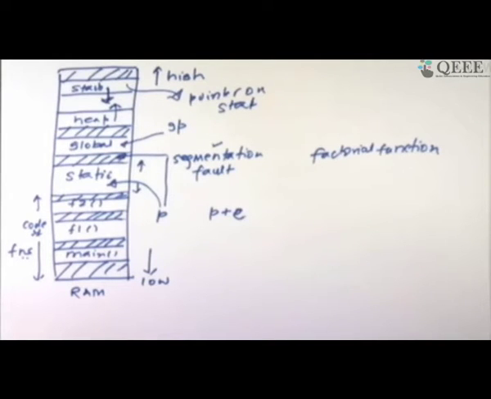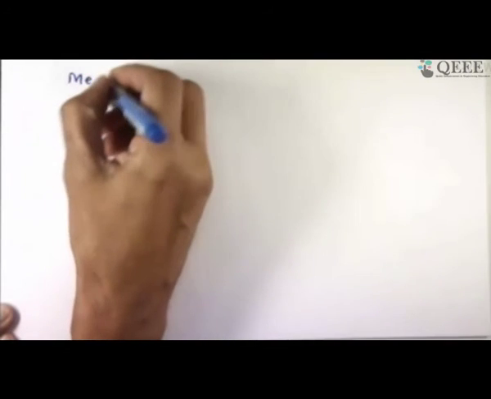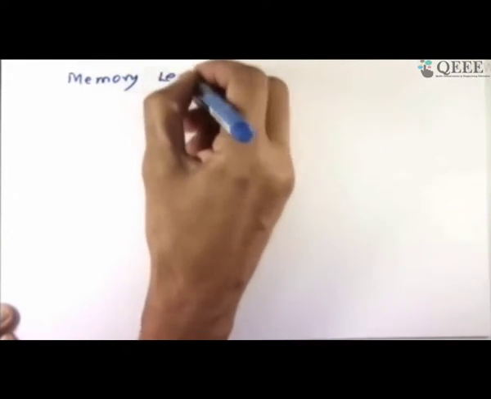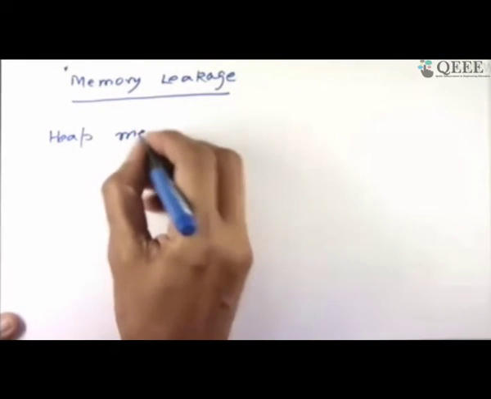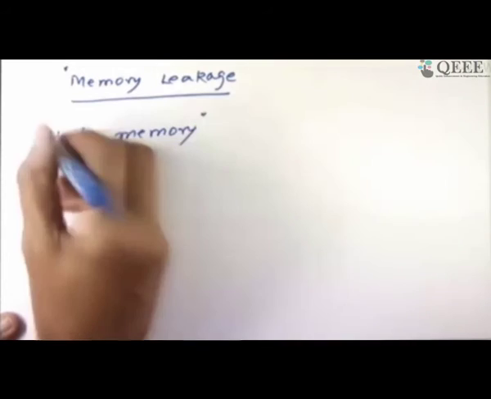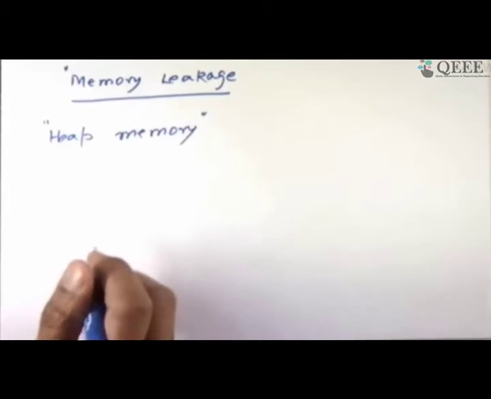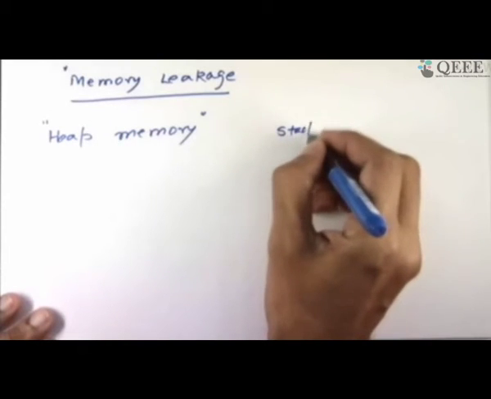What is memory leakage? I don't really understand what the question is. Do you mean leakage, spelled L-E-A-K-A-G-E? Maybe there is some spelling problem there. If it is leakage, this makes sense. What is memory leakage? I have not reached there yet. But to give you a quick answer, we will soon be talking about the heap memory. It depends on to what extent you know. One should also probably open up the stack memory, but I'll do it on a need-to-know basis.